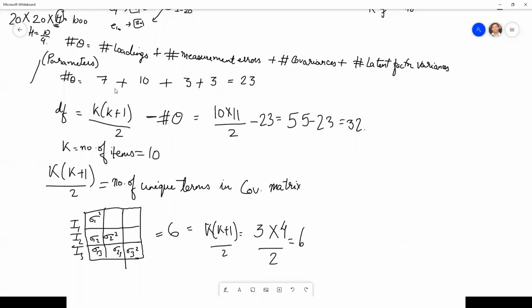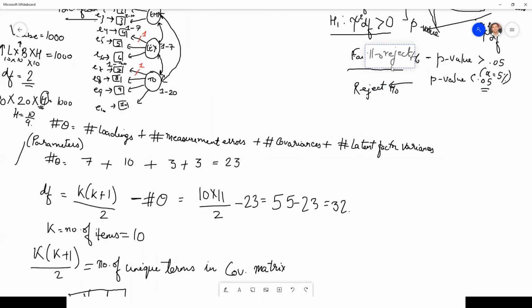And therefore we will compute. The tool looks at how many parameters it has to compute. It looks at how many input values it has, and out of this it can change 32, but it cannot change 23, and it gets its degree of freedom.